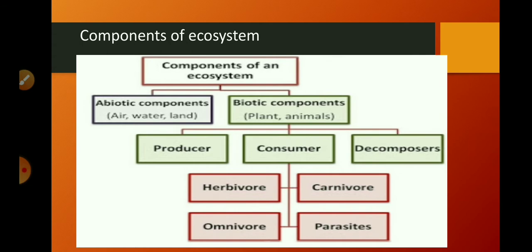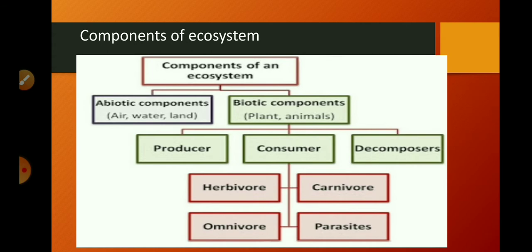Examples of omnivores are human being, cockroach, bear, etc. Next is parasites. Parasites are the organisms which live in or on the body of a host and take food from it. Here, the host is another living organism which gets harmed. Examples of parasites are lice, roundworm, cuscuta, etc.